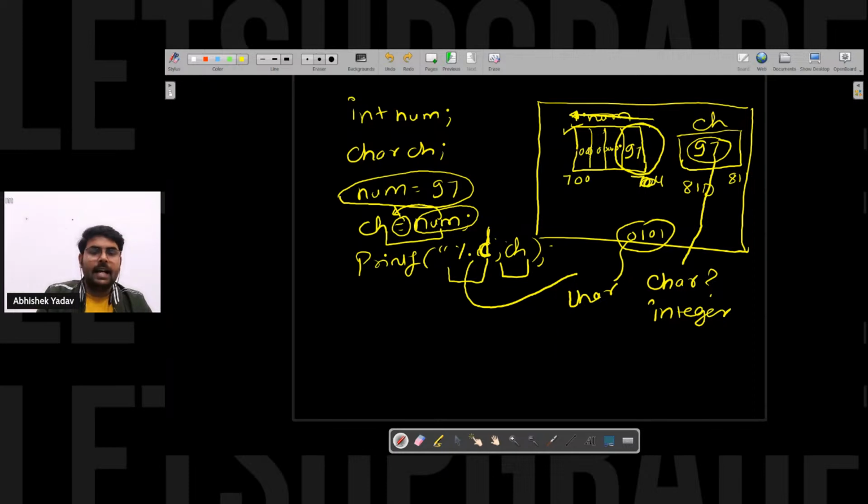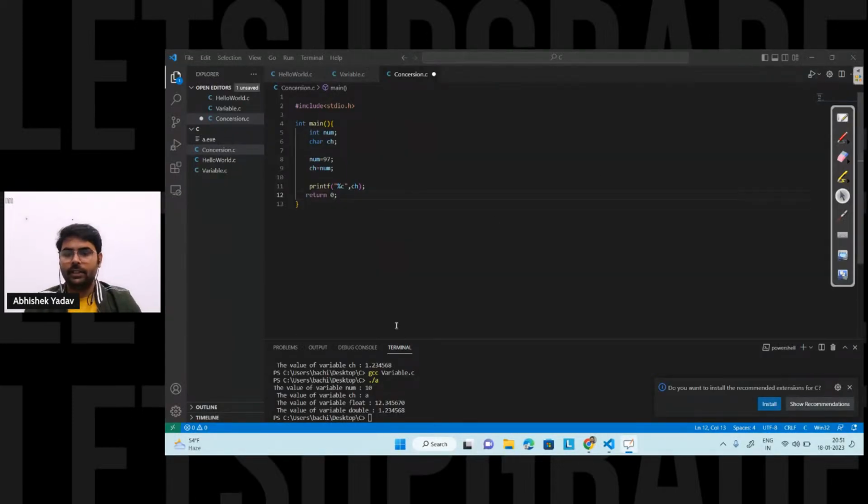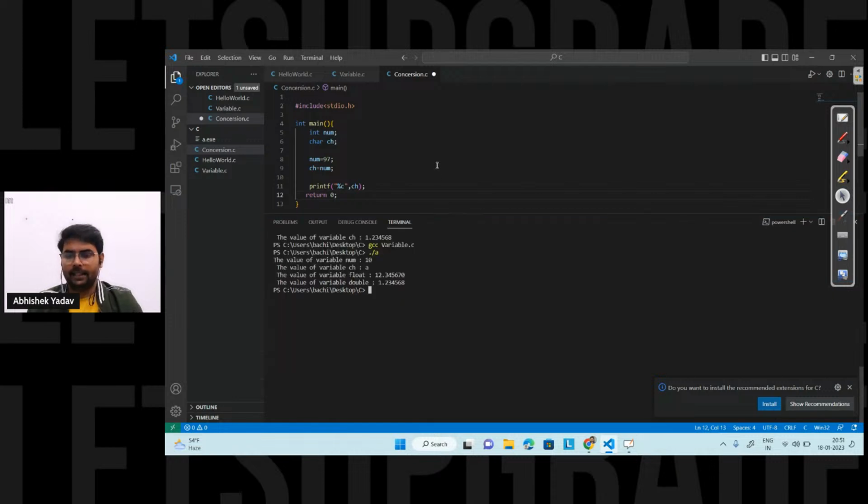Since I have character data, it will convert this binary format data to character format, and for 97 it will go to the ASCII table. From the ASCII table, corresponding to 97, it will fetch the character that is A and print A on the output screen here. Okay, let's see. A, because the ASCII value of A is 97. Till this point, everyone is clear what is happening behind the scenes? Let's run the program here, then you will get a clear idea why it is A.